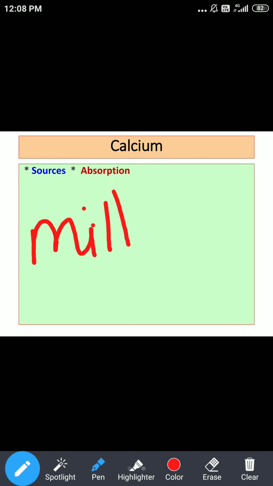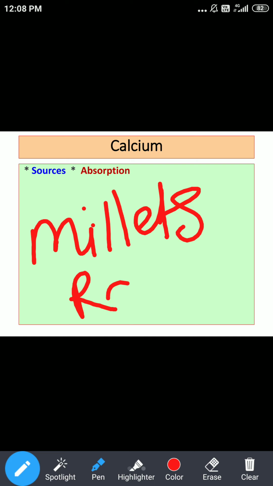We'll pay special attention to millets, and I hope now whenever I say this word, you should be able to recall that millets include jowar, bajra and ragi. So right now we are talking about jowar, bajra and ragi. Out of these, the rich source for calcium is ragi. So don't forget ragi, it is the नाचणी. Ragi म्हणजे नाचणी. This is rich in calcium.